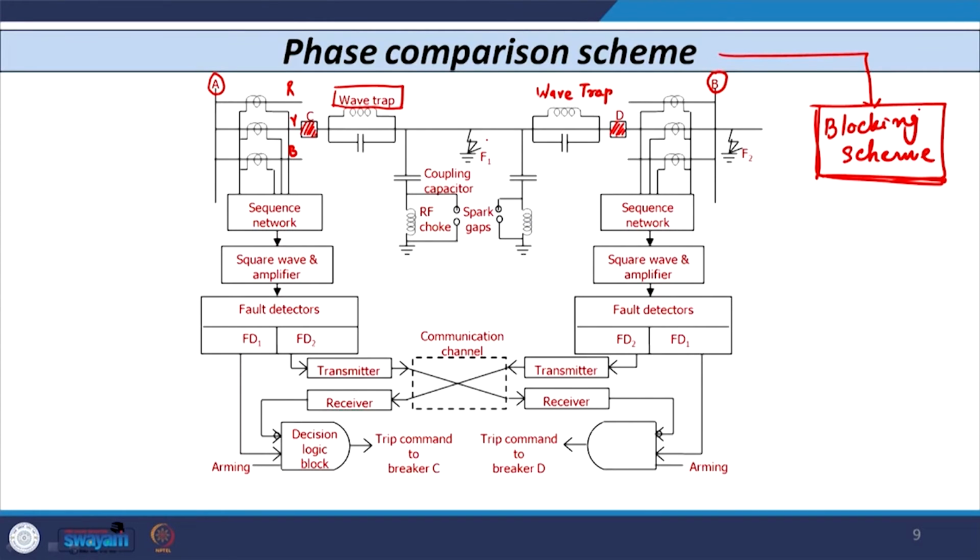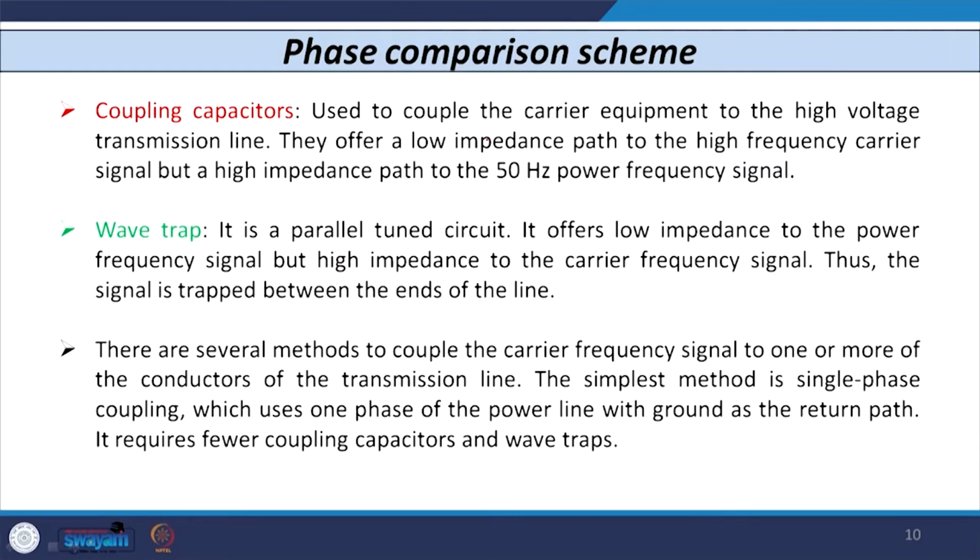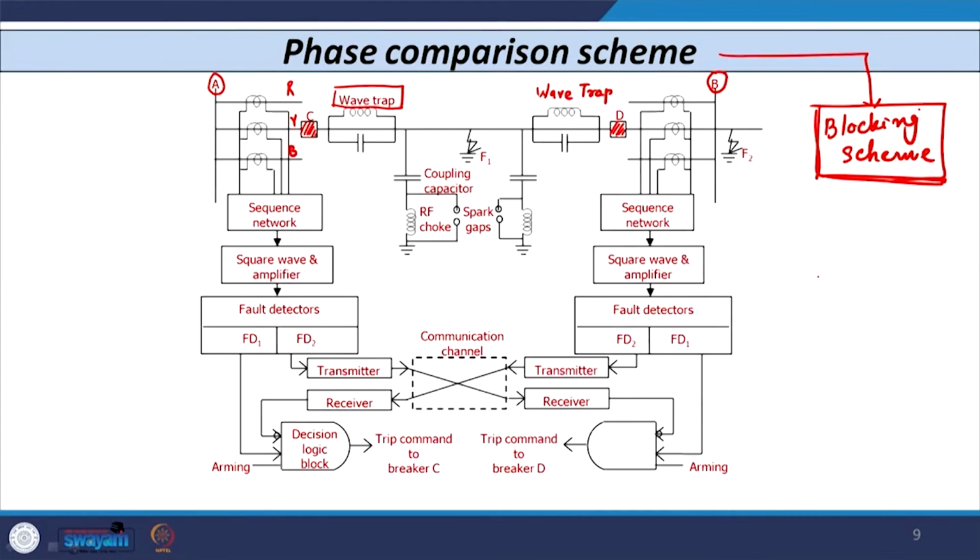So, what is the function of this wave trap? The main function of the wave trap is that it is basically a parallel circuit, and it provides low impedance for the fundamental frequency component and high impedance to the high frequency carrier signals. So, whatever fundamental frequency component signal is there, all those signals are available with the relay or CT. That is the main function of the wave trap.